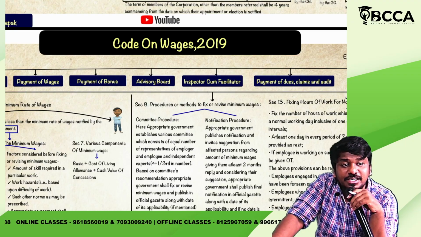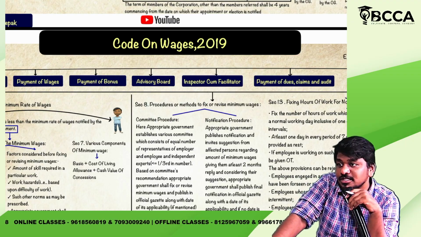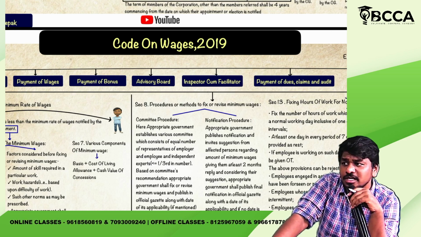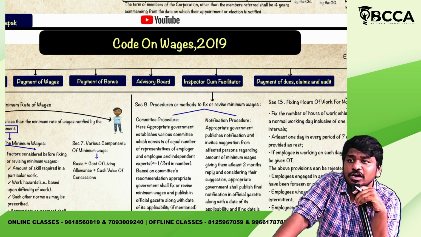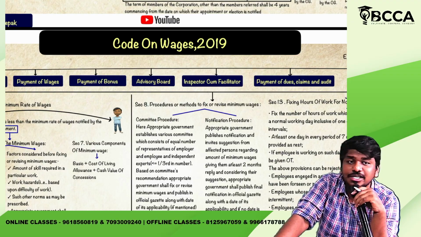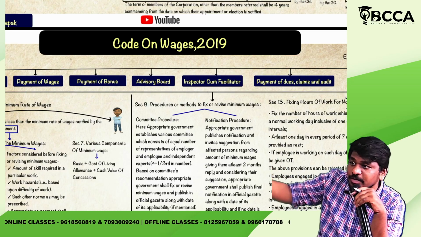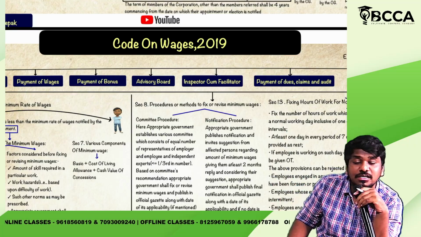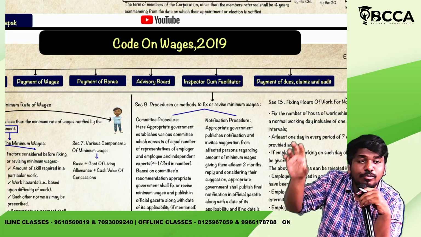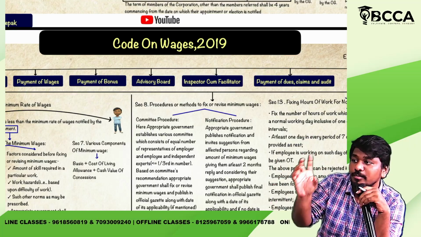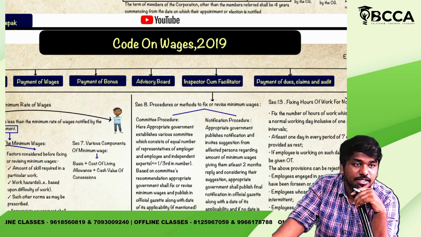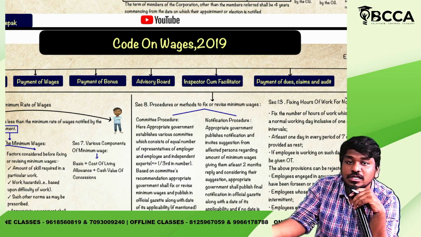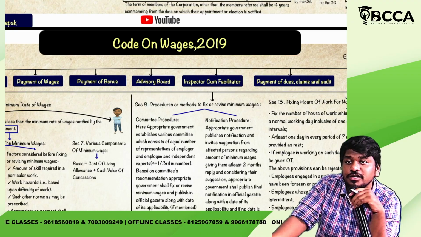After retirement, benefits. If I work in any establishment, I need to have some assurance after retirement that the employer will provide a certain amount of money. What is that amount used for?